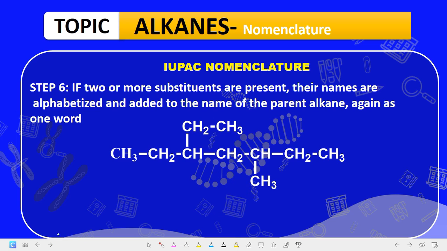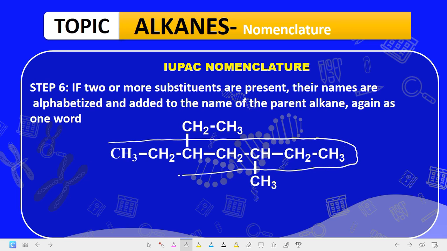Now let's go to the next one. If 2 or more substituents are present, their names are alphabetized and added to the name of the parent alkane, again as one word. Now this is still the same thing. Where are we going to start from in this case? This is 1, 2. First of all, let's identify our longest continuous chain. Of course, it is this straight chain. These are our longest continuous. Now here are our substituents. We have this as one substituent. Anything that is not part of the longest continuous chain is a substituent.